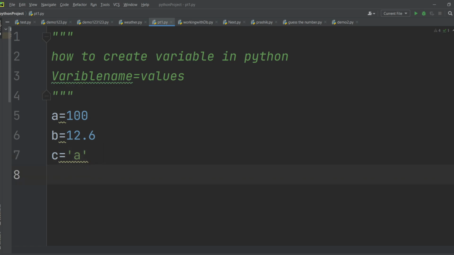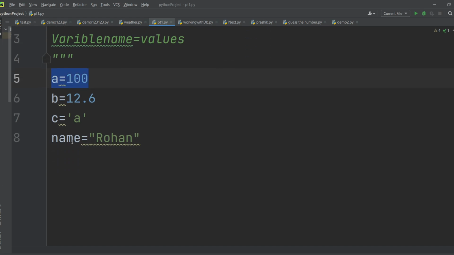So again, I will create another variable, let's say name equal to "Rohan" in double quotes. You don't have to worry about this. You can directly create a variable and insert a value. But always remember, it doesn't mean that this variable doesn't have any type. It has a type, but you don't have to write it explicitly. इसका type होता है, but you don't have to write it explicitly. आपको इसको लिखना नहीं पड़ता. You don't have to mention that the type of a, which is 100, is integer.